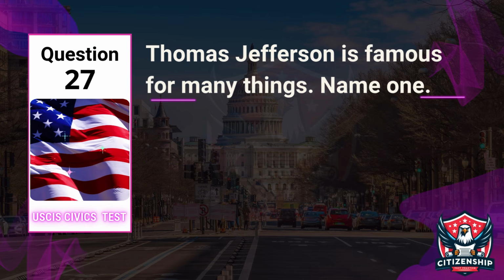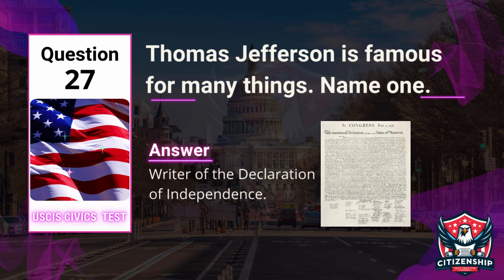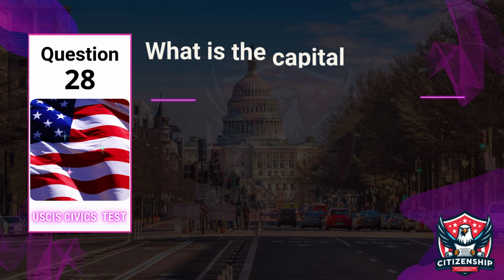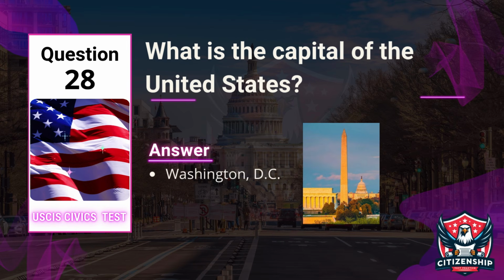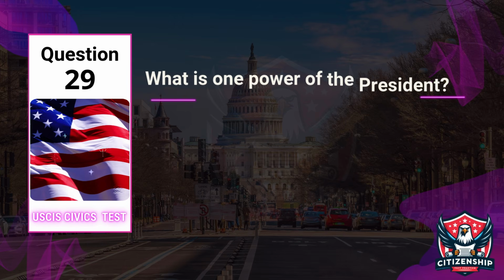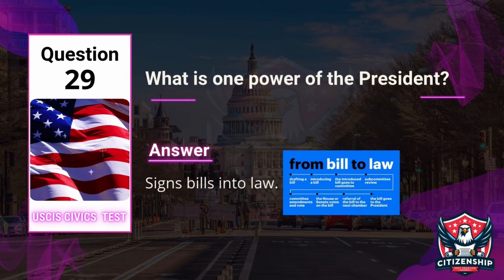Question 27. Thomas Jefferson is famous for many things. Name one. Answer: writer of the Declaration of Independence. Question 28. What is the capital of the United States? Answer: Washington, D.C. Question 29. What is one power of the President? Answer: Signs bills into law.